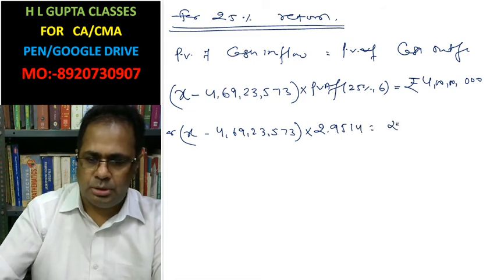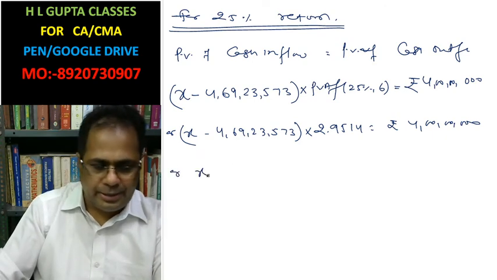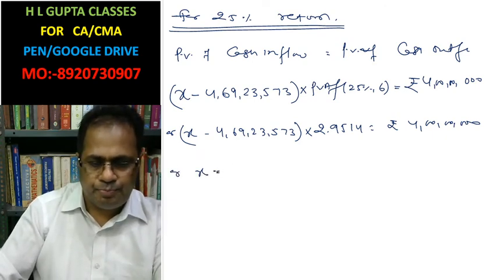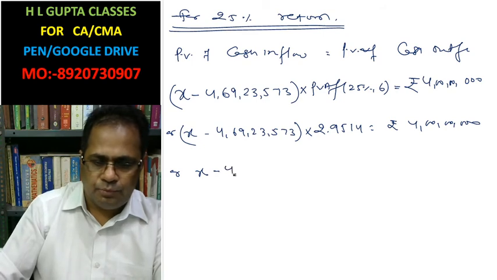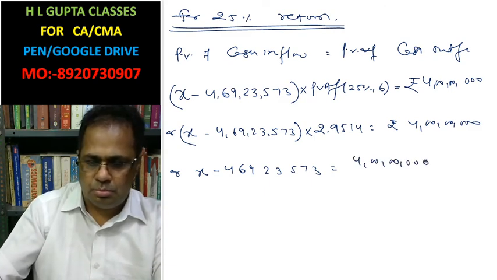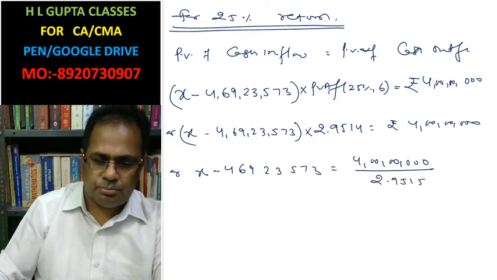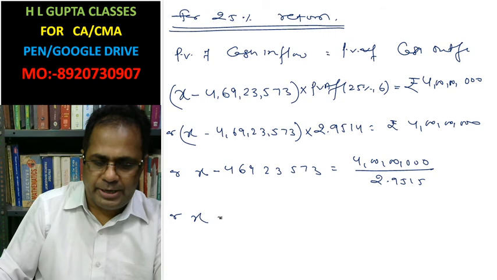So (X minus 4,69,23,573) into 2.9514 equals rupees 4 crore. Or X minus 4,69,23,573 equals 4 crore divided by 2.9514.